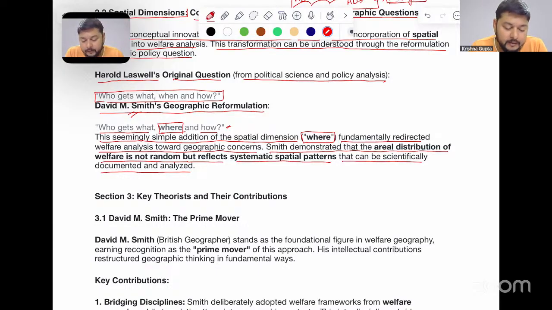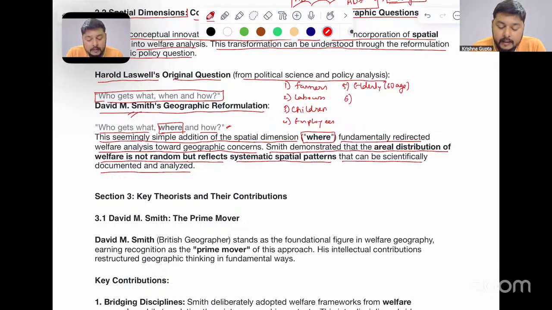Now, to understand to whom I can apply this, who gets what, where, and how, I can take certain examples. Number one, farmers in India. Number two, laborers. Number three, children. Number four, employees. Number five, the elderly, about 60 years in age.